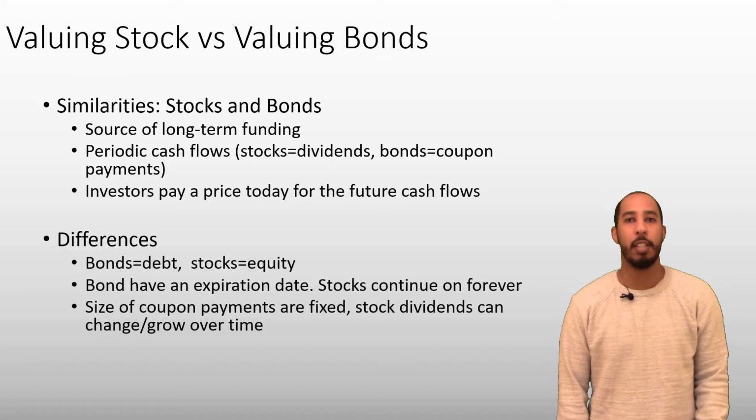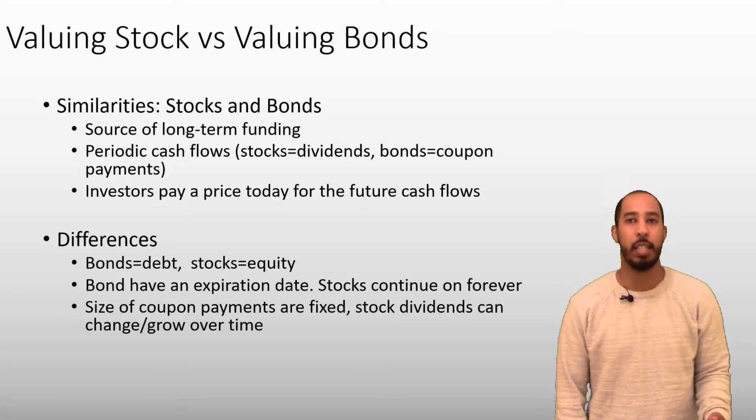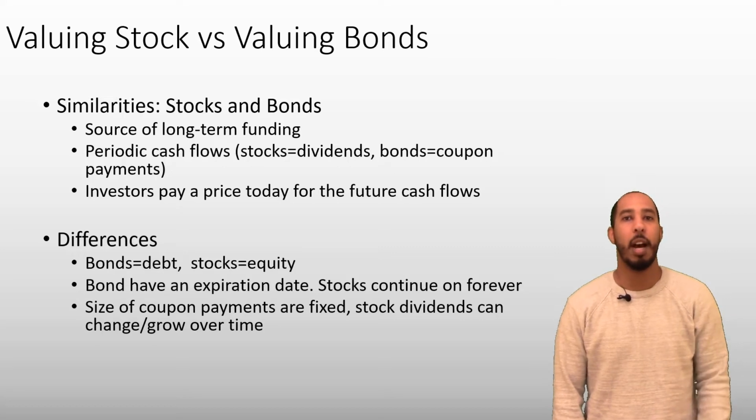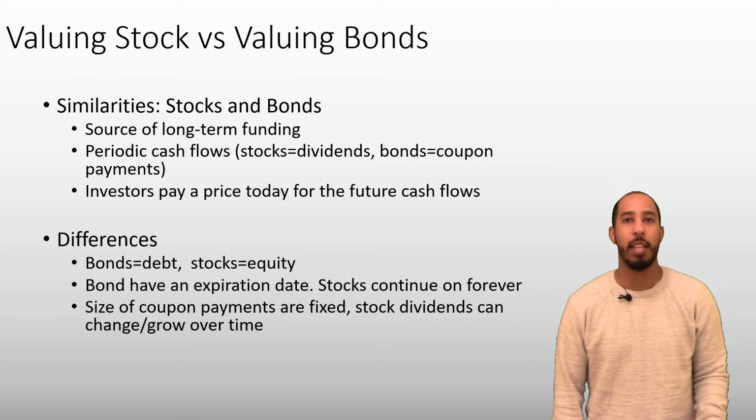In terms of differences, bonds are a liability, they're debt. Stocks, on the other hand, are equity. Also, if you remember, bonds have a maturity or expiration date. They'll make periodic interest payments up until that expiration date. Then the contract is over. Stocks, on the other hand, live on forever, or as long as the company exists.